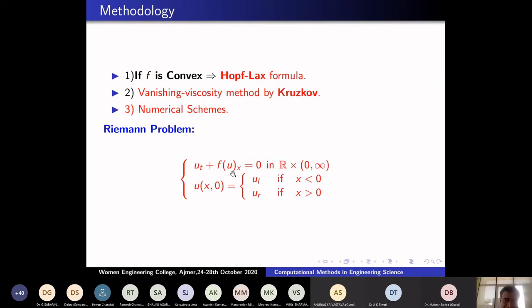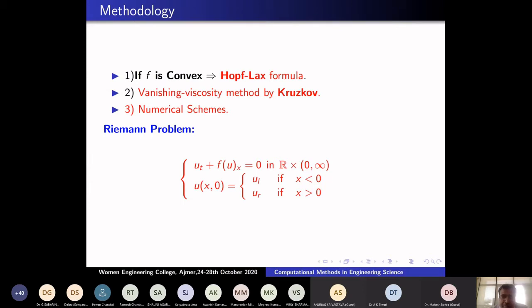That is u_t plus f(u)_x equals 0. Instead of arbitrary data, I am taking u(x,0) equal to u_l if x is less than 0, and u_r if x is positive. One discontinuity in the data: a constant u_l for x less than 0. At x equal to 0, u_l is not equal to u_r. Suppose f is a convex function. How to find a solution of this problem explicitly?